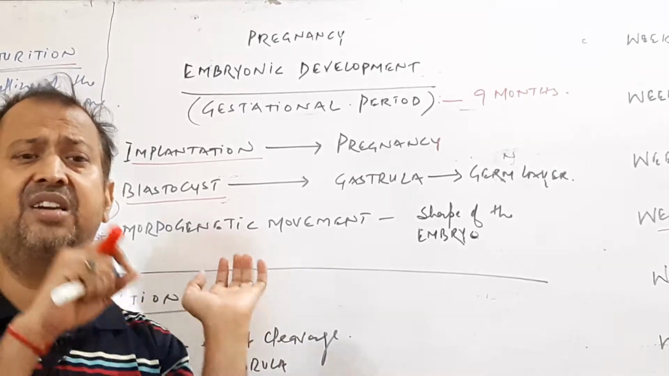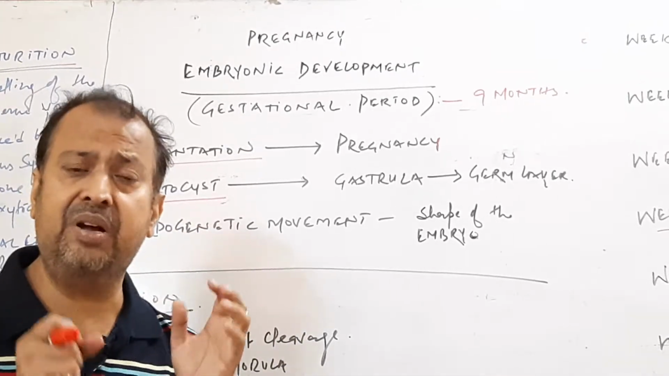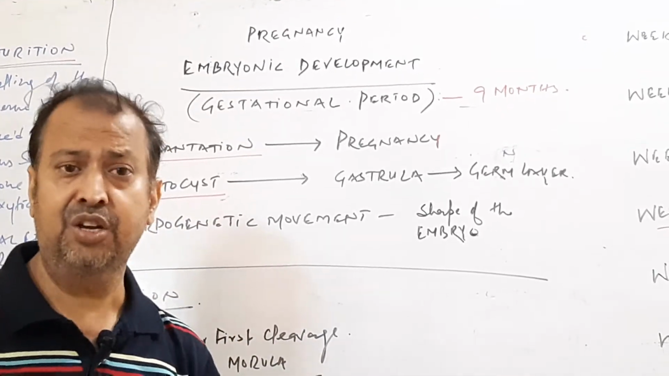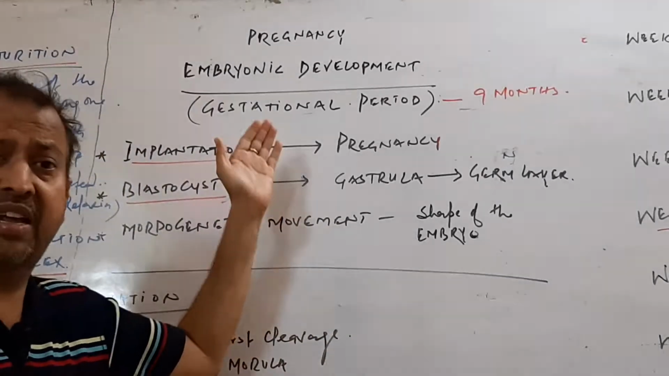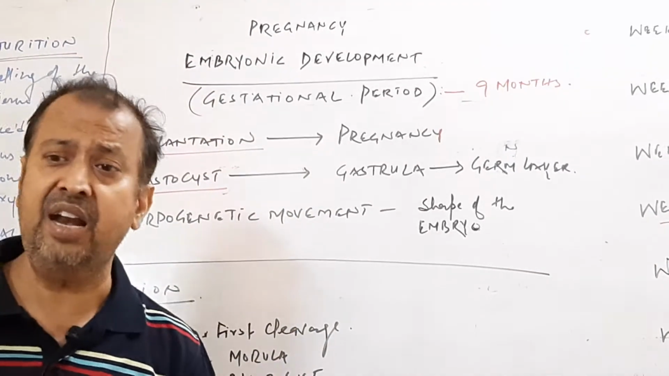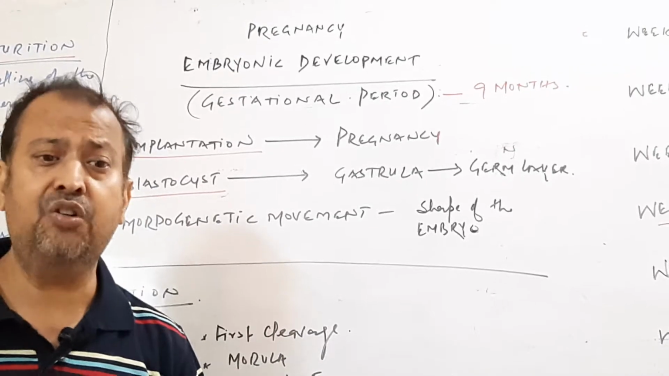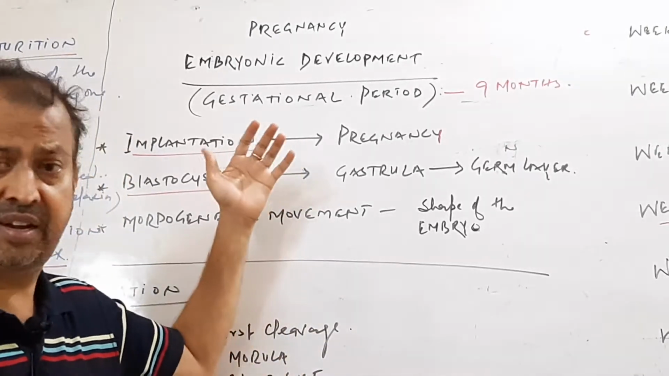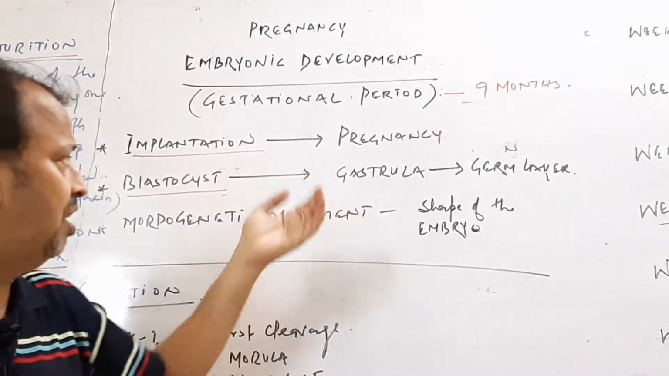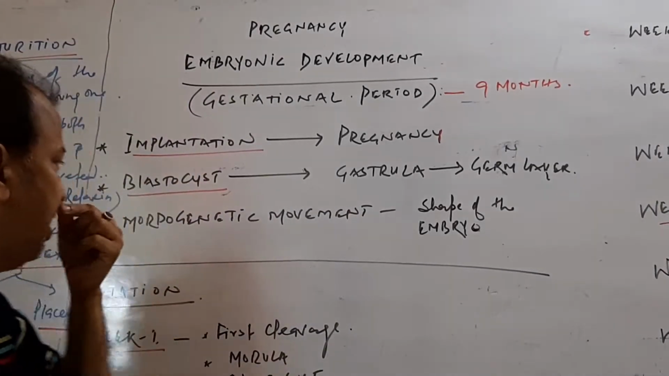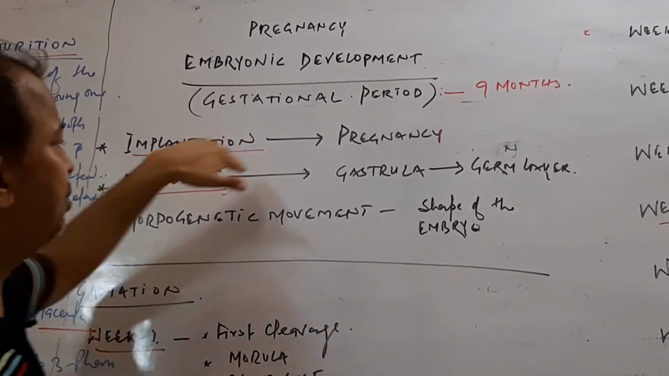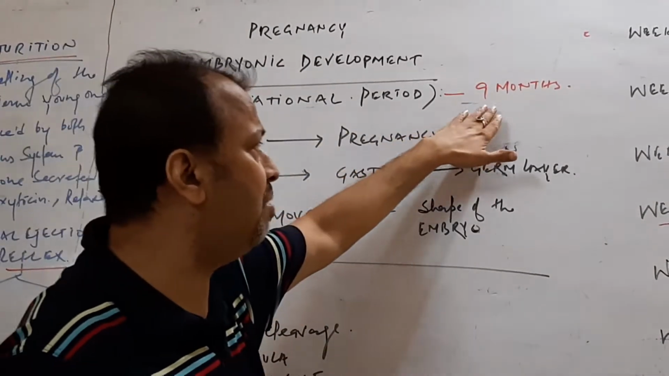Implantation leads to pregnancy. The stage of pregnancy till birth is called the gestational period. In humans, the gestational period is about 9 months.